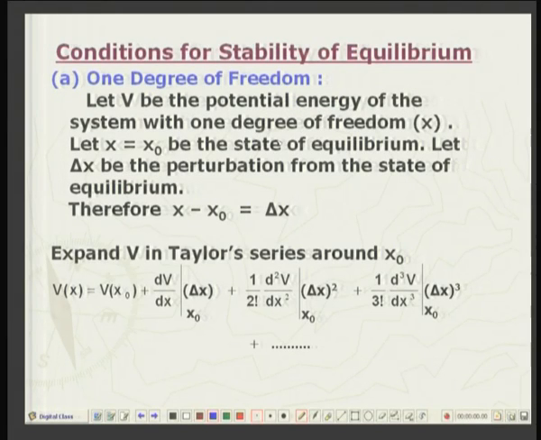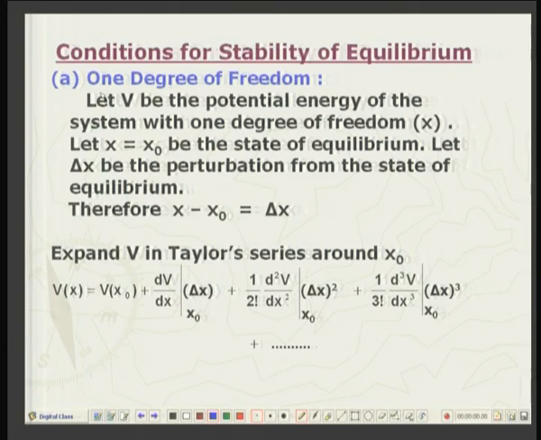Conditions for stability of equilibrium. First of all, we will take up the 1 degree of freedom case, just like the case we have examined a short while ago. So, let V be the potential energy of the system with 1 degree of freedom, and let x equal to x0 be the state of equilibrium.